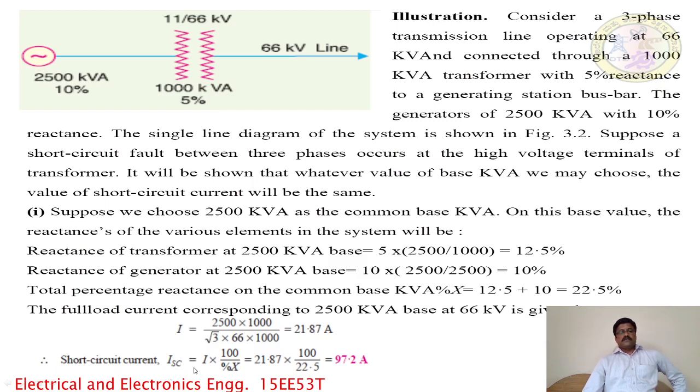Next, the short circuit current. The short circuit current is equal to the load current into 100 divided by the total percentage reactance of the system. The load current is 21.87 and the total percentage reactance of the power system is 22.25. Therefore the short circuit current is 97.2. So this short circuit current is for the common base kVA of 2500 kVA.